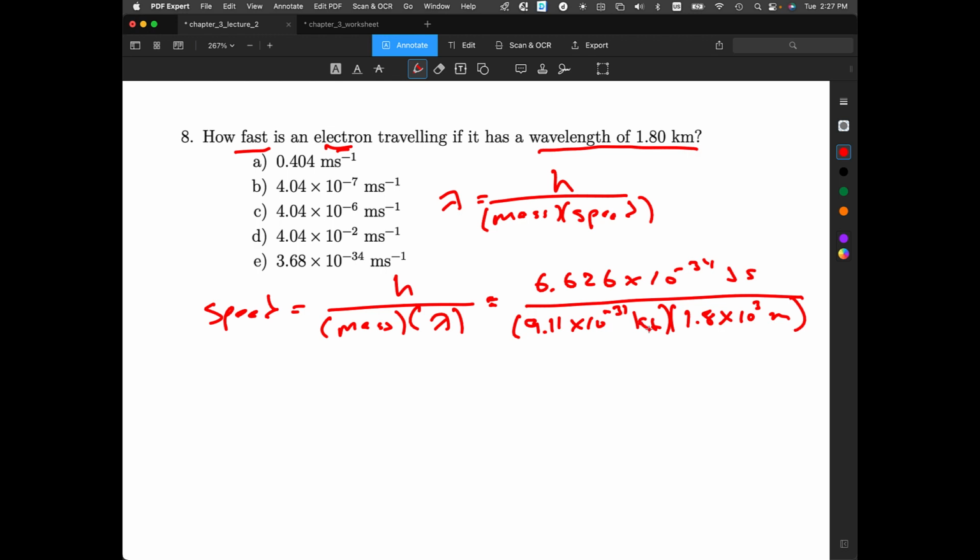The units are a little confusing. Remember, a joule is equal to a kilogram meter squared per second squared. So this meter will cancel with one of those meters, this kilogram will cancel with that kilogram, and that second will cancel with one of those seconds. We'll be left with meters per second, which is in terms of speed.